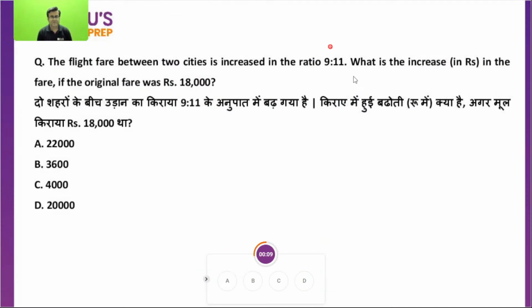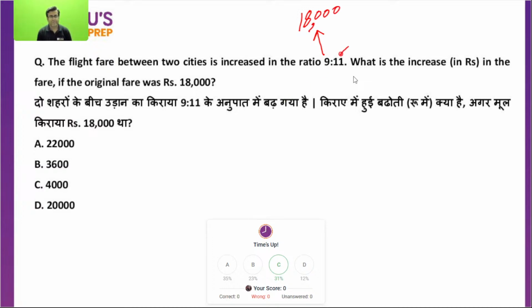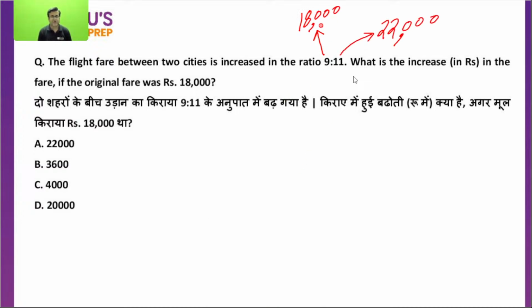Fair between 2 cities, an increase in the ratio. The fair was 9. It has become 11. For 9 value, the fair is given as 18,000. So 2,000 times. Now 11 twos are 22. Originally, the value is given as 18,000. 9 twos are 2,000 times, so 2,000 times it will be 22. Difference between these two is 4,000. C option is absolutely right.